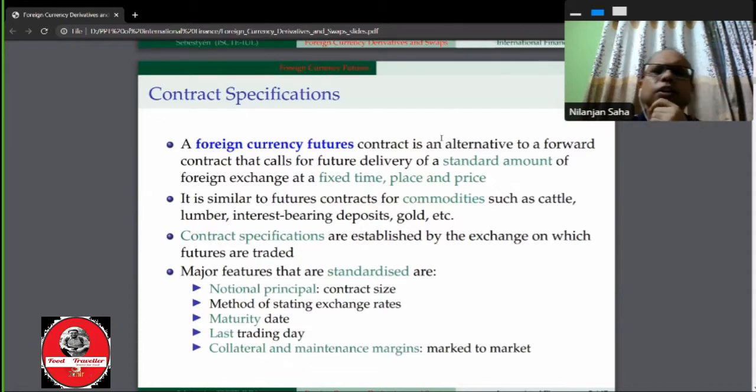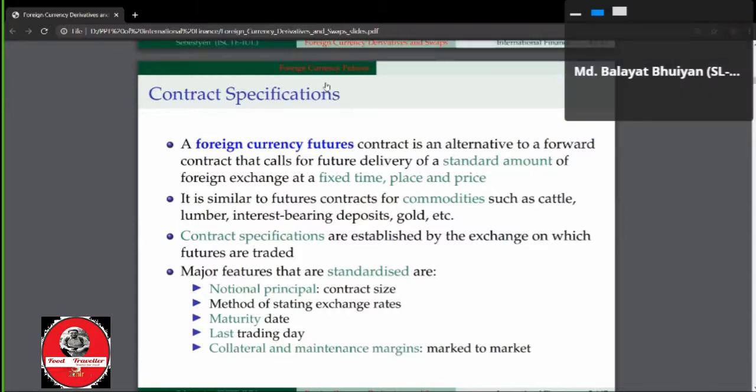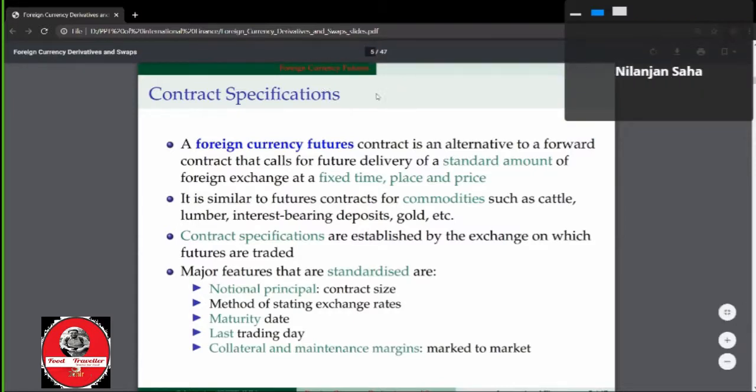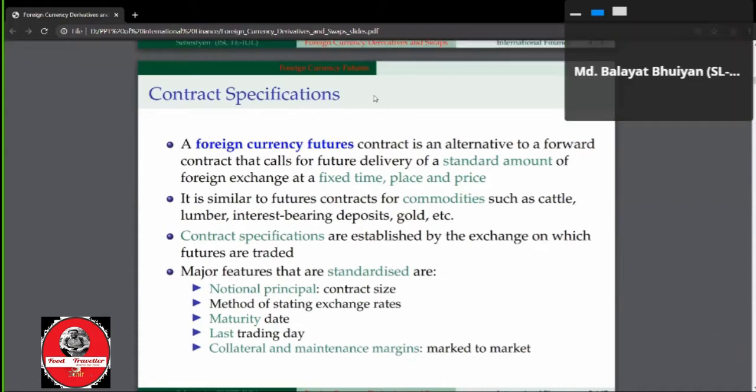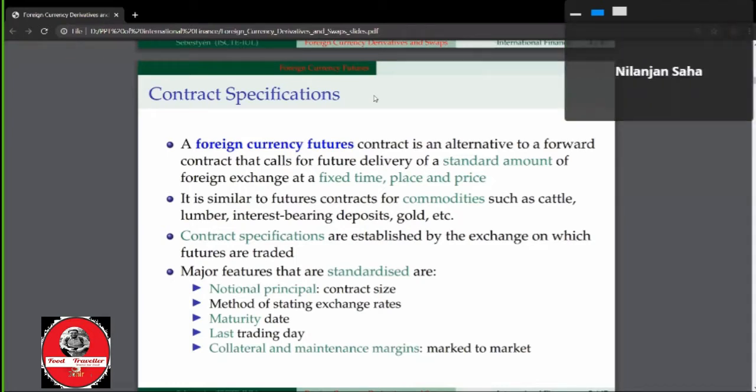The foreign currency future contract is an alternative to a forward contract. We know the forward contract and the spot contract, the spot transaction and the forward transaction, because we had a discussion in our last class. A foreign exchange future contract is an alternative to a forward contract that calls for future delivery of a standard amount of foreign currency at a fixed time, place and price.